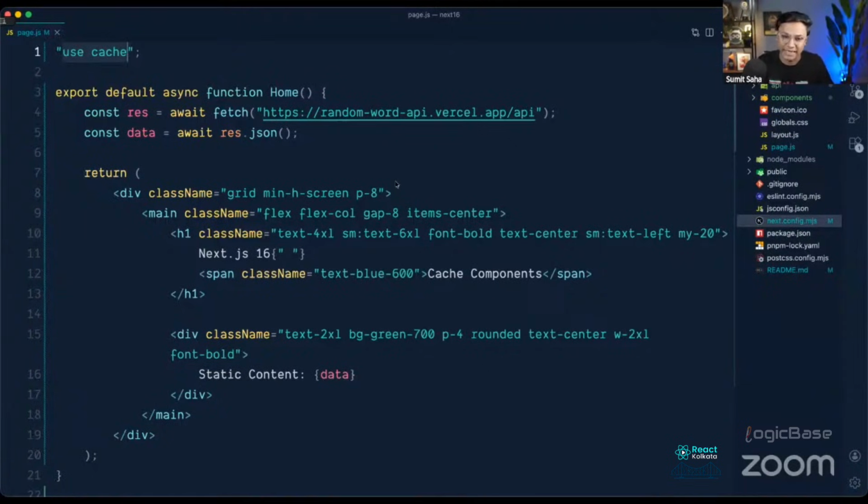And as it was dynamic, for performance reasons, it gave me a warning or error that this page needs to be dynamic, and you are doing dynamic things. So use suspense. Wrap it with suspense so that I can stream the response. So that's a beautiful feature.